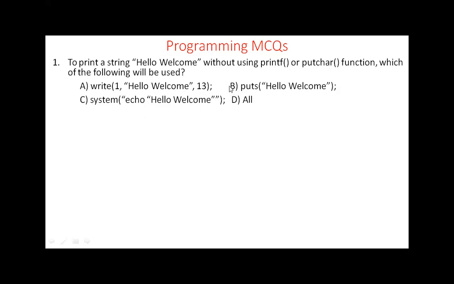When A and B are correct, then there is an option called D. Even if you don't know about this system call, you can use option D. It is not compulsory to know all the answers. When two are satisfied here, you can go with the answer D. So this also works. System call. Right.